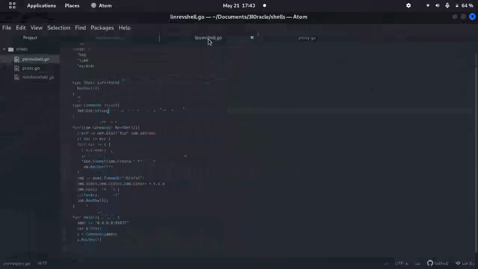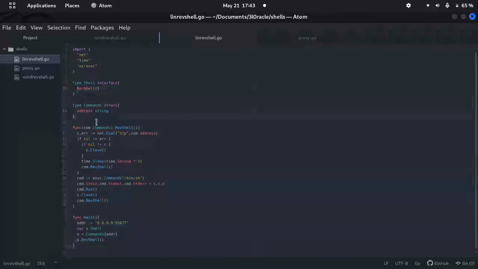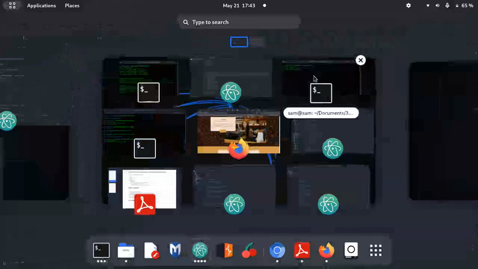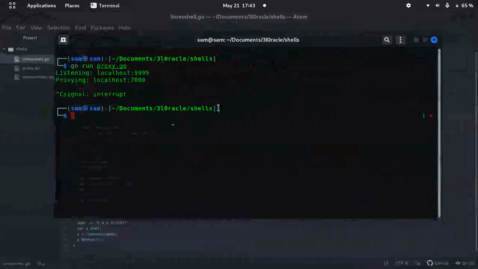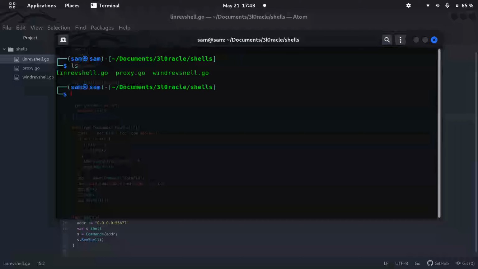Oh, there's Linux reverse shell. A reverse shell, for those who have never heard, is what you get when you hack into a machine. Or if you have a web vulnerability, you'll be using something like this, a reverse shell. You can create one on your own. Golang can be used to create one. Let's create one here. This is the Linux reverse shell.